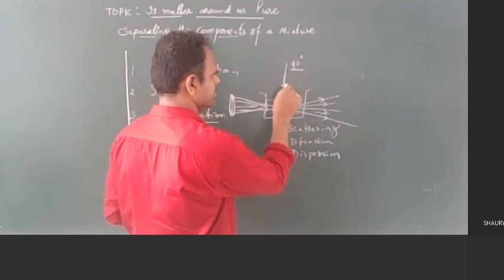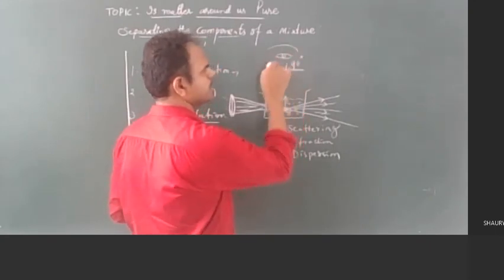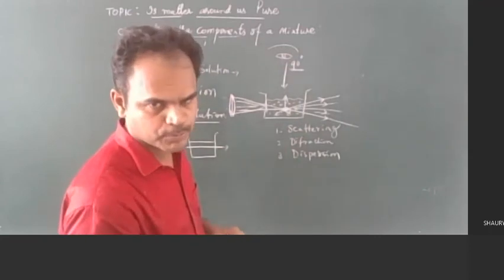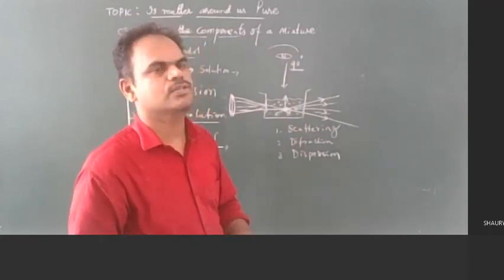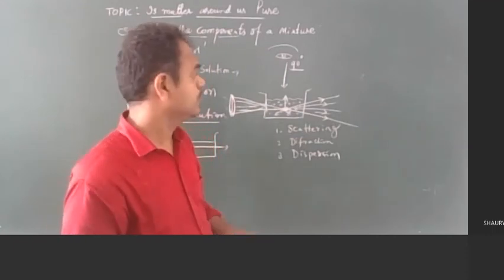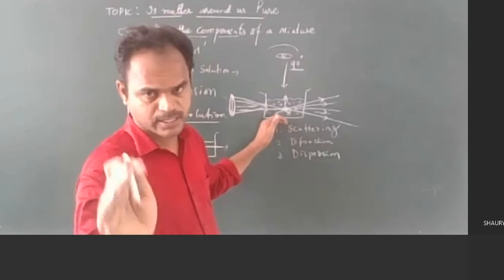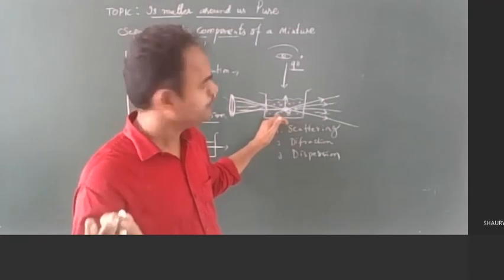90 degrees angle in this direction. If you observe with a microscope, a simple microscope, in this direction the colloidal solution will shine like anything inside. Only the colloidal solution will give the characteristic color, not other solutions; a true solution doesn't give it.